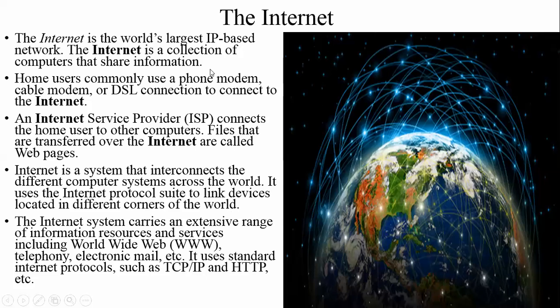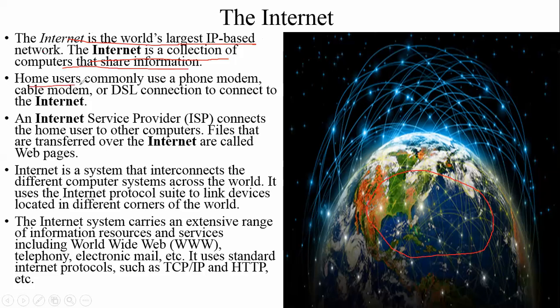Next one is the internet. Everyone knows what the internet is. Here is a diagram, an abstraction of the internet. The internet is a wide area network. That means every computer on the earth can communicate with each other through the internet. The internet is the world's largest IP based network. The internet is a collection of computers that share information.